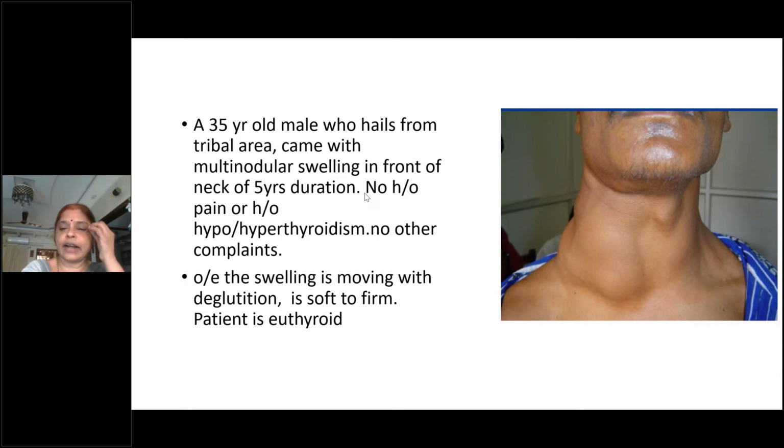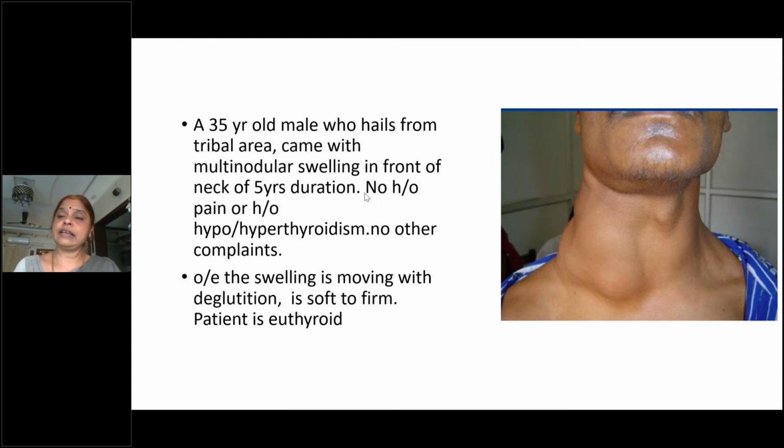So the superior thyroid artery is present, which is more superficial than the inferior thyroid artery, and most of the blood supply of the thyroid gland is through the superior thyroid artery. So once the gland increases in size and vascularity is increased, mostly in Graves' disease, you find increased pulsations in the upper pole, and you may even feel the thrill. So you must look at the skin.